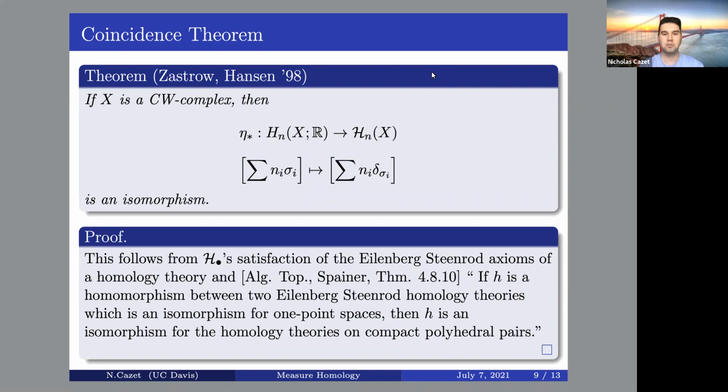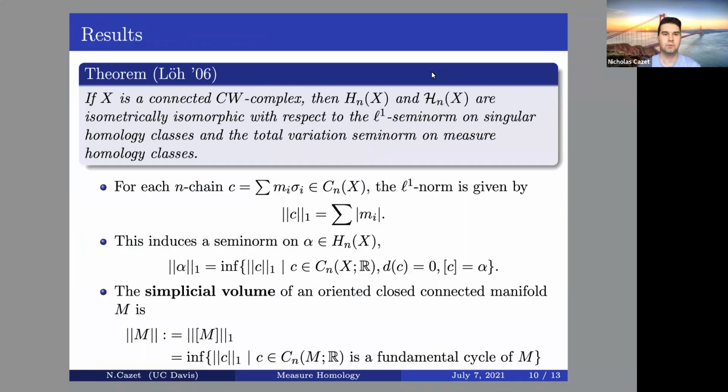Furthermore, that isomorphism is shown through this very fundamental map, which will take a class that is represented with a singular simplex to the Dirac measure that's supported on that singular simplex. It was later shown that it's actually isometrically isomorphic with respect to the appropriate norm, and that's the norm that you generally would put on a homology class to generate a simplicial volume idea.